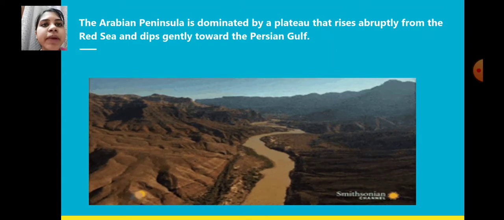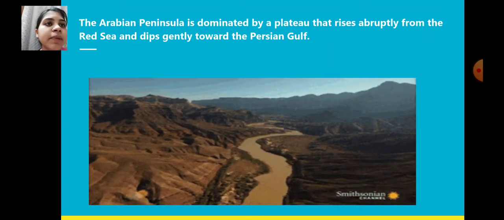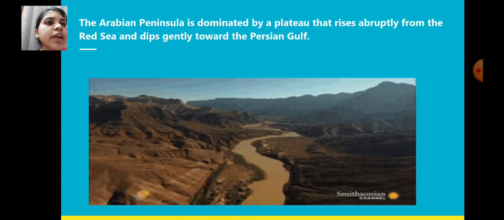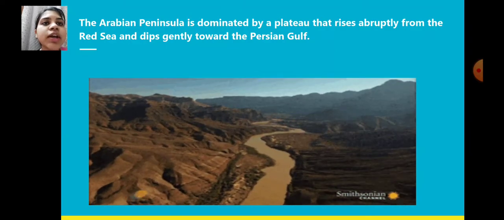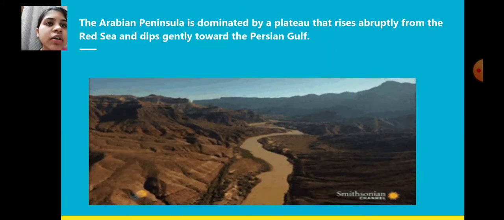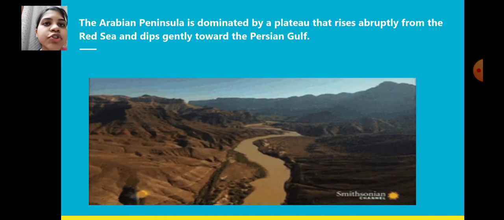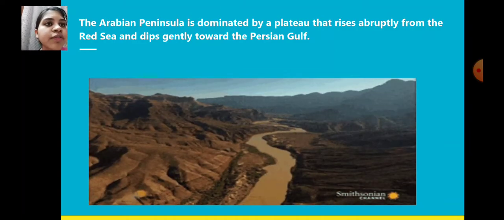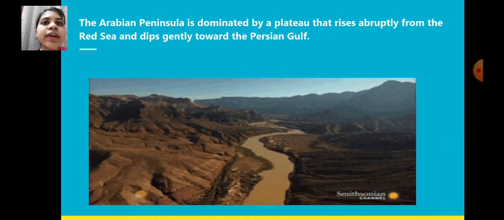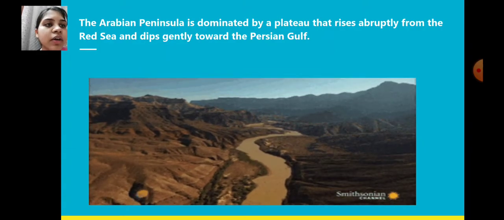The Arabian Peninsula is dominated by a plateau that rises abruptly from the Red Sea and dips gently towards the Persian Gulf. So over there, see the picture. This is the picture of the plateau situated in the Arabian Peninsula.